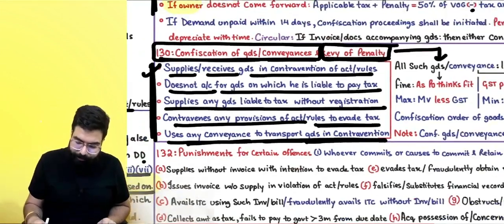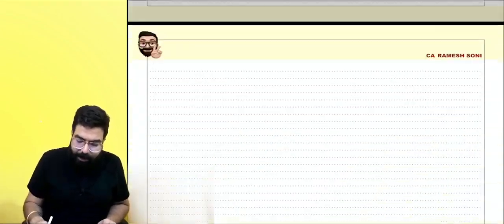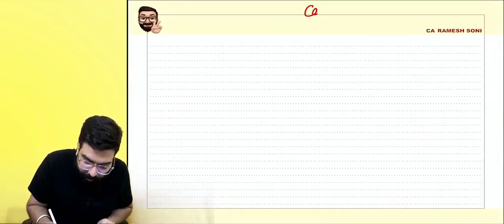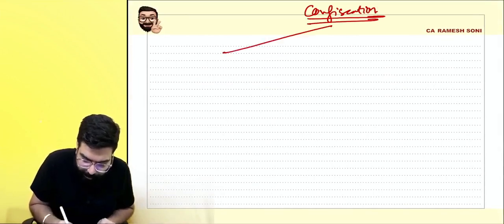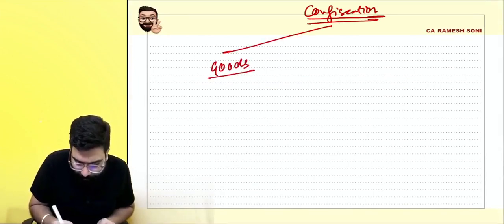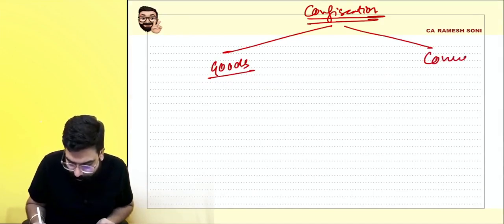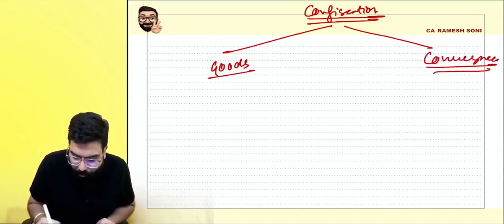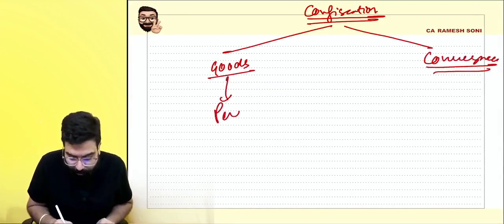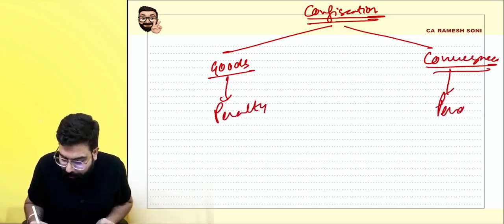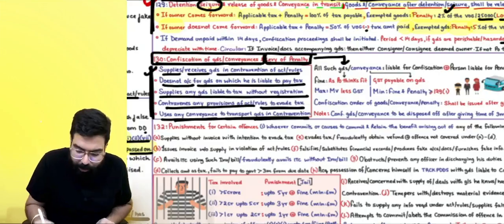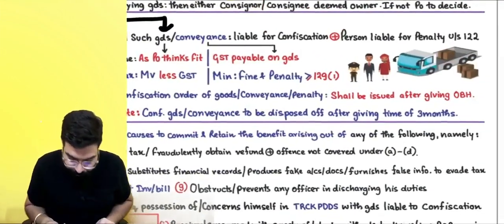Okay, done, sir. Can you tell me, in confiscation, what are the 2 things which can be confiscated? There are 2 things over here. Number 1, goods can be confiscated. Number 2, conveyance also can be confiscated. Now they have gone ahead and told, to release the goods, how much the penalty has to be paid. To release the conveyance, how much the penalty has to be paid. That is being told by section number 130.